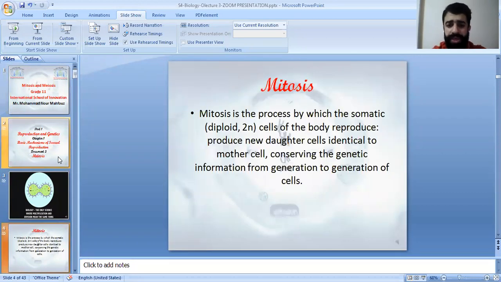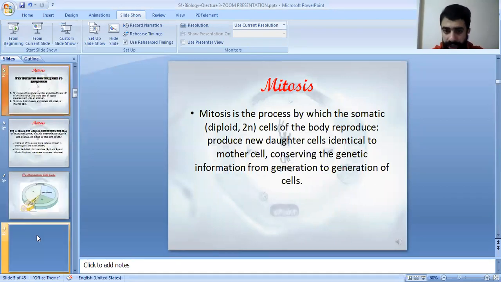You have to know that mitosis is the process by which the somatic cells, the diploid cells, the 2N cells, reproduce. They increase in number and produce new daughter cells, conserving the genetic information from one generation to another. Mitosis occurs only for somatic cells, the diploid 2N cells, where they reproduce and produce new daughter cells. They are genetically identical and have the same genetic information.